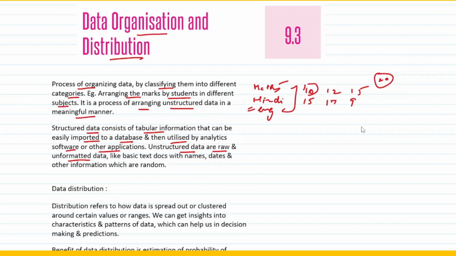So unstructured data are raw and unformatted data. This can be basic text such as documents with names, dates and other information which are random. So they will be more random. Random is the keyword here, right?